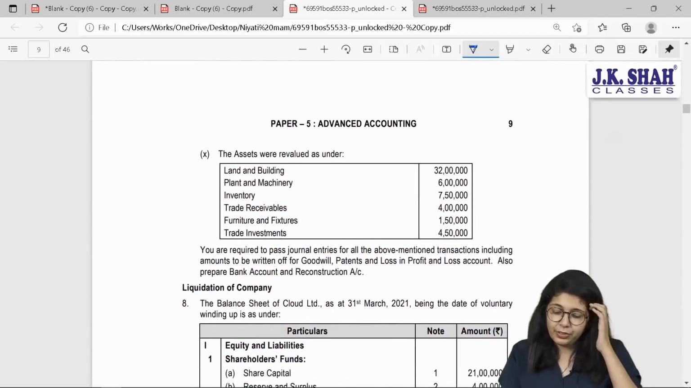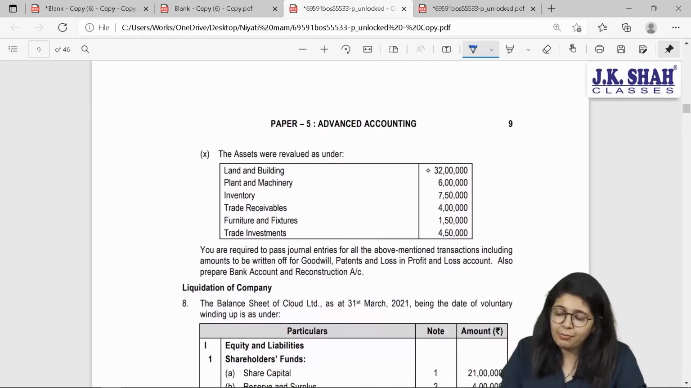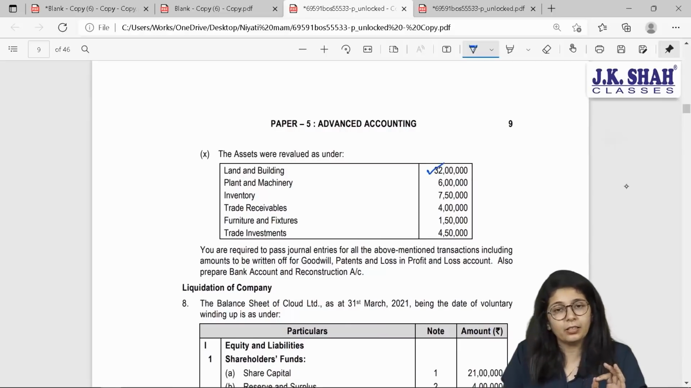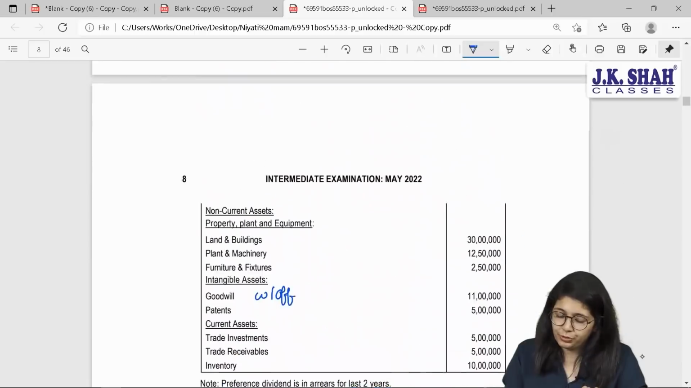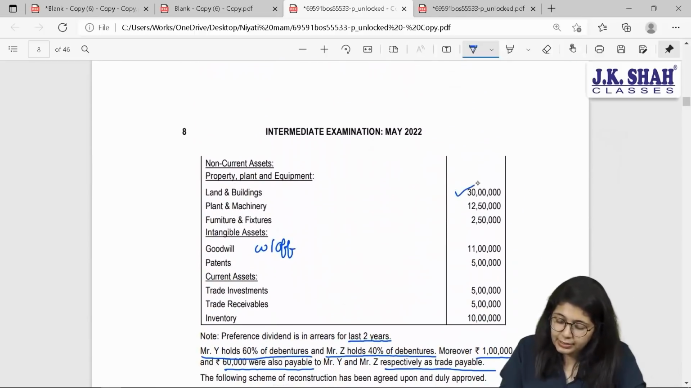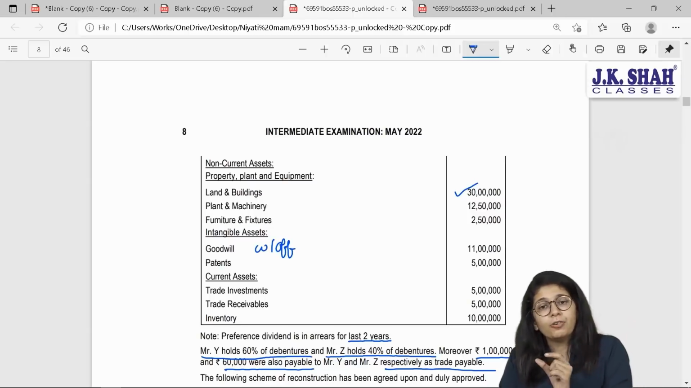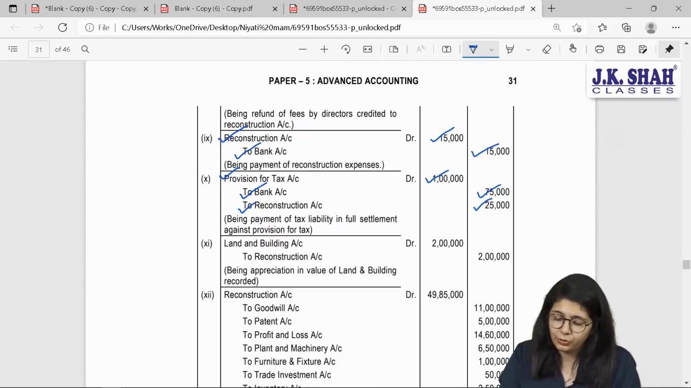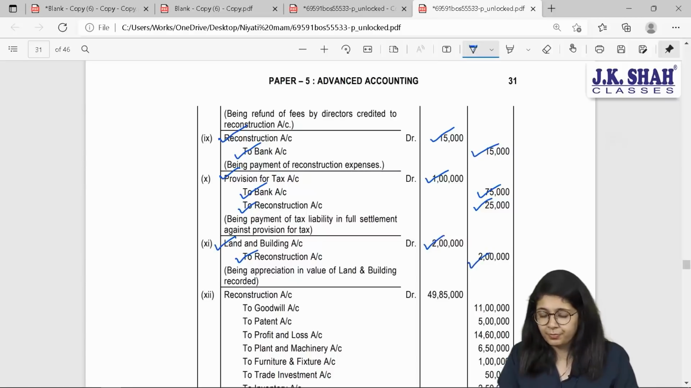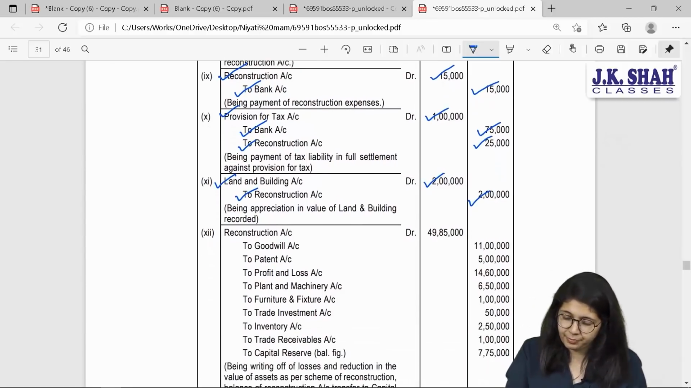The assets were revalued as under. Land and building is supposed to be revalued at 32 lakhs. Please come to your question. Land and building is 30. Can I say upward revaluation? Whenever there is upward revaluation, land will be further debited and we will credit what? Our new account, reconstruction account. So land account debit to reconstruction only by the balancing figure of 2 lakh rupees. Okay, after that,